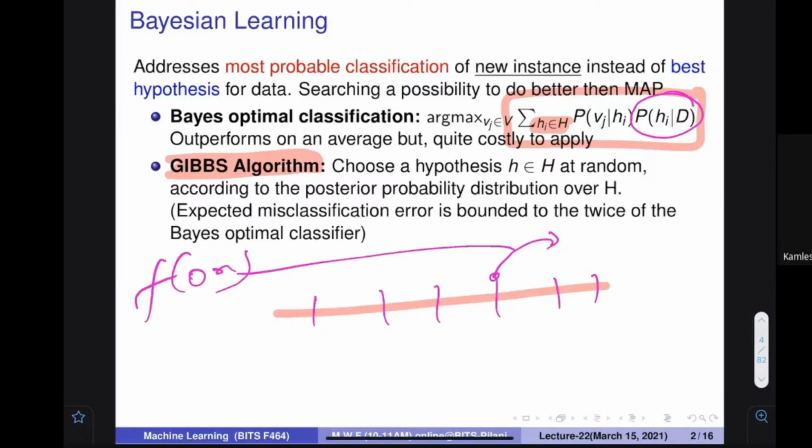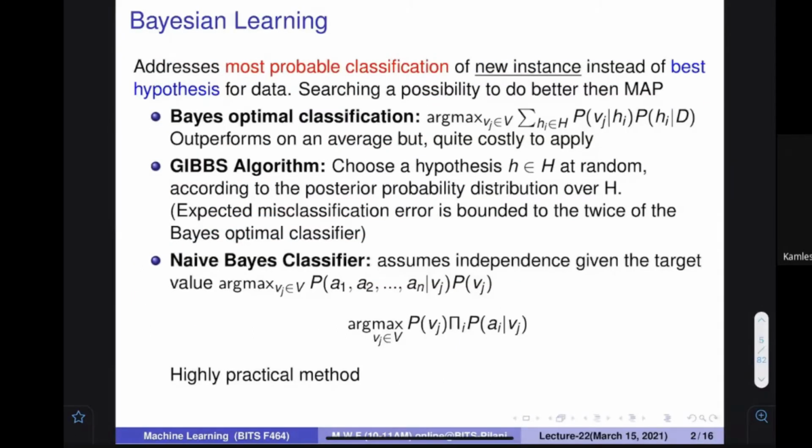This is not a good method, as there is a probability problem, but most of the time, if some hypotheses have high probability, they are going to be selected, and therefore most of the time you are going to give the right classification. So the expected misclassification result is actually bounded here. It is bad, but not that bad. If the error is e, this method is going to have an expected error of around 2e. Still, there is a problem.